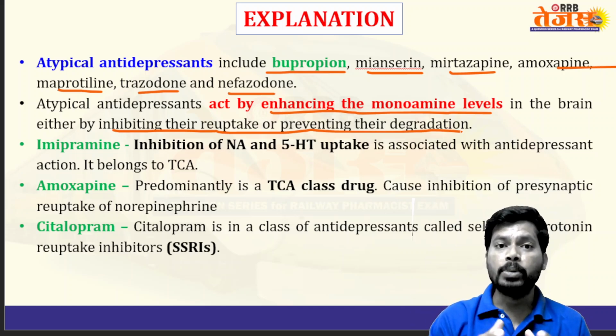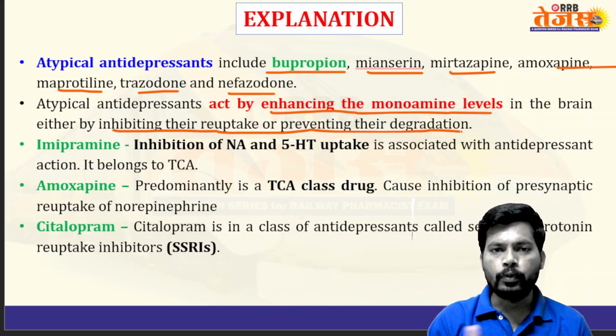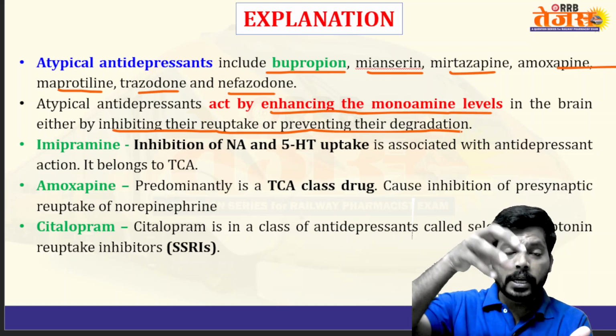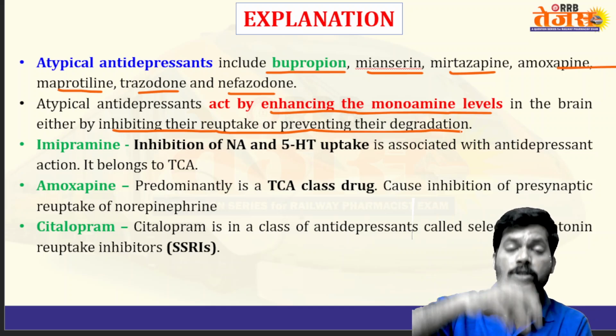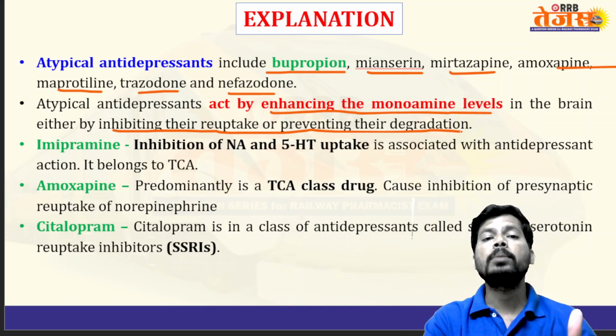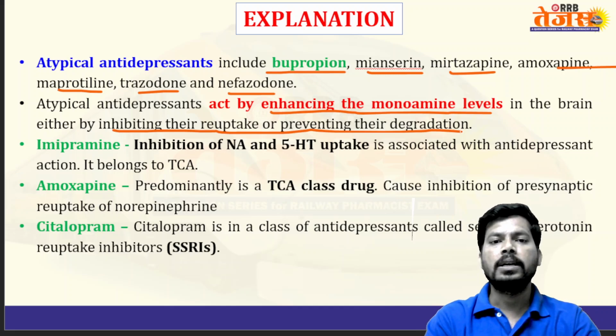But in depression, we need more amount of neurotransmitter. That's why we have to inhibit the reuptake of this neurotransmitter from postsynapse to presynapse. If reuptake is inhibited, then the neurotransmitter spends more time at the receptor.